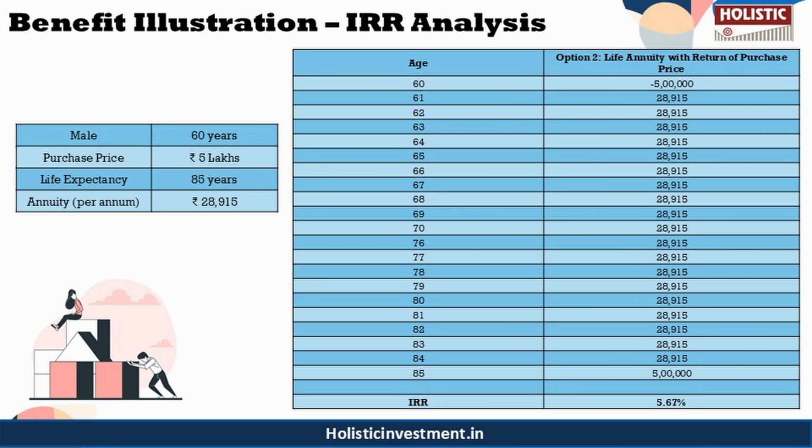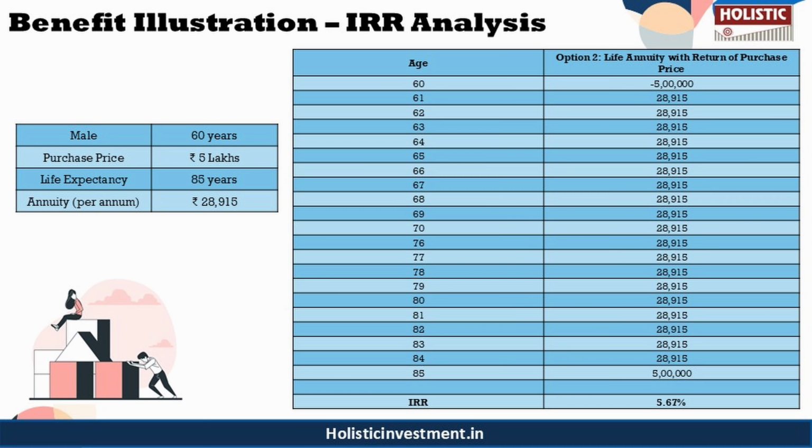But if you do want to know more about certain aspects of the policy in detail, you can refer to the policy brochure. Here, for calculation purpose, let us assume that the policy holder, a 60-year-old male, has invested 5 lakhs in option 2, life annuity with return of purchase price, choosing annual payouts. Here we are going to assume a life expectancy of 85 years. The annuity begins immediately, paying 28,915 rupees per year. At age 85, the purchase price is refunded to the nominee.